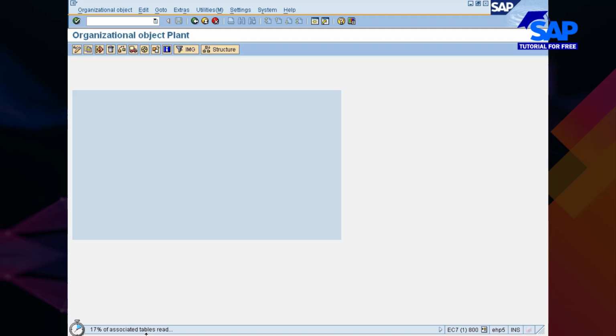Once it identifies them, it pops up a dialog box wherein you have to give the from plant, that is the reference plant, and also the target plant, which is the customer plant which you will be creating.